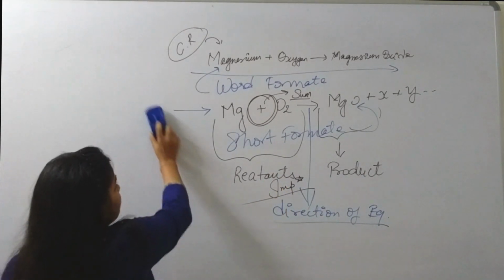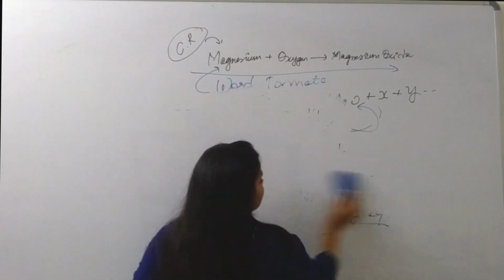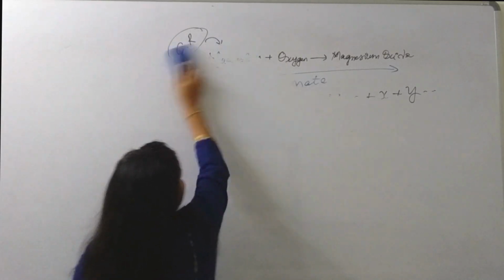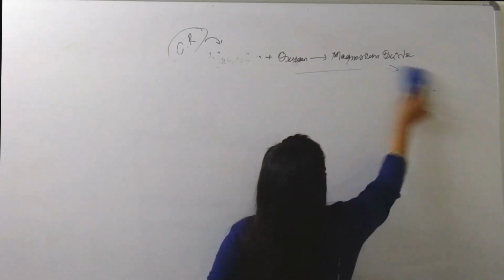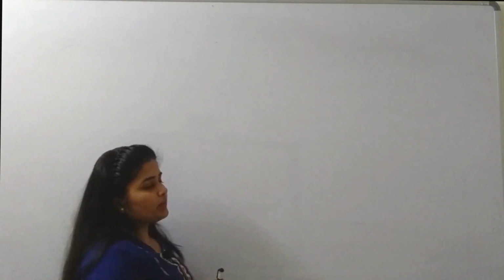Now, the most important part of the unit is balancing a chemical equation. So we will first learn how to balance a chemical equation. Okay. The example given in your textbook is zinc plus sulfuric acid gives us zinc sulfate plus hydrogen.